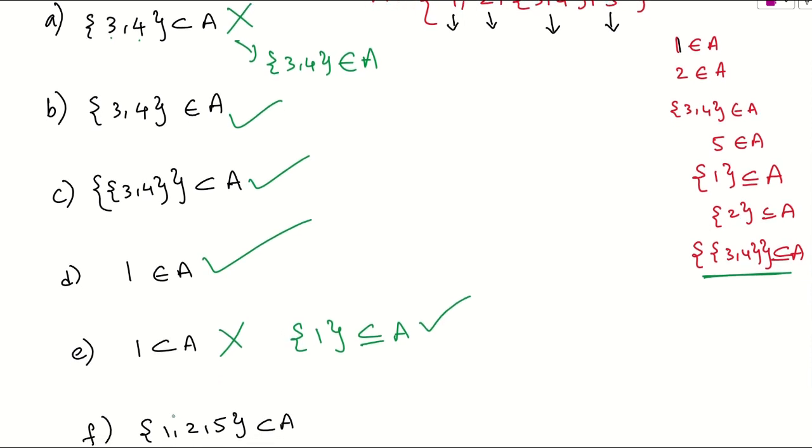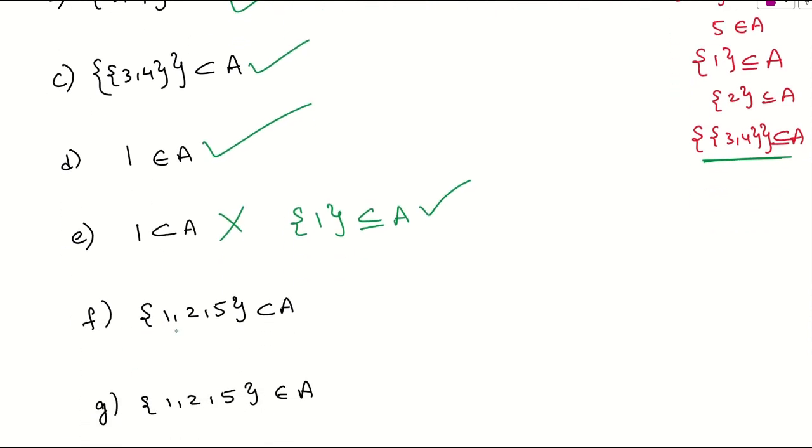Are you getting my point here? Let us check about the F. What is F? 1, 2, 5. 1, 2, 5 are what? Elements. This is represented by a set here. So what we can say? Obviously, this is a subset of A. Are you getting my point here? Because it is taken in the set.